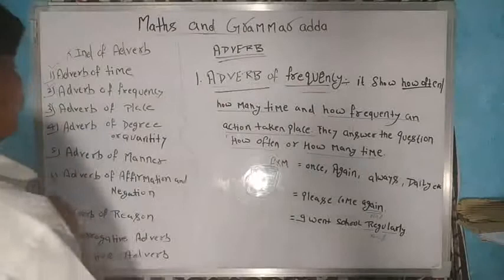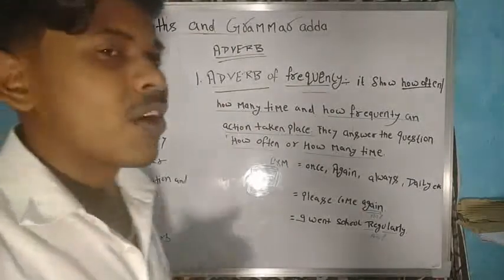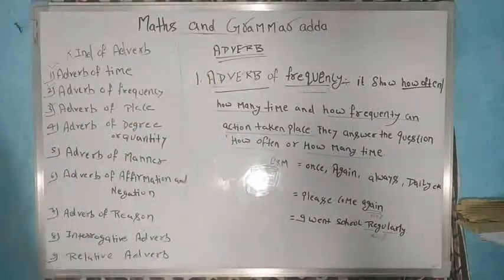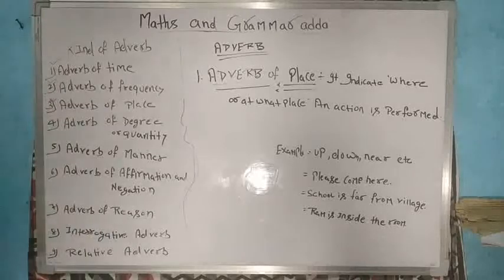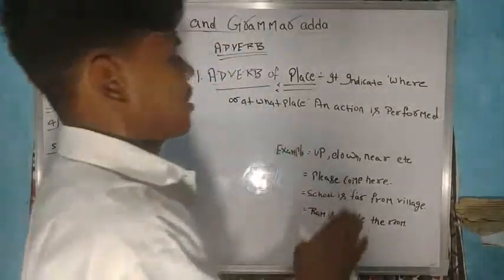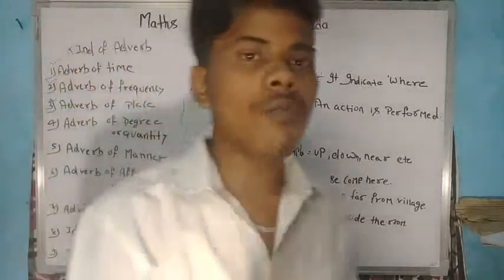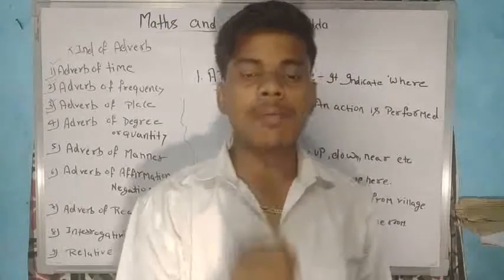Now we will study the third part, adverb of place. What is adverb of place? What is the work of adverb of place? Adverb of place. What is the work that the adverb of place is doing?